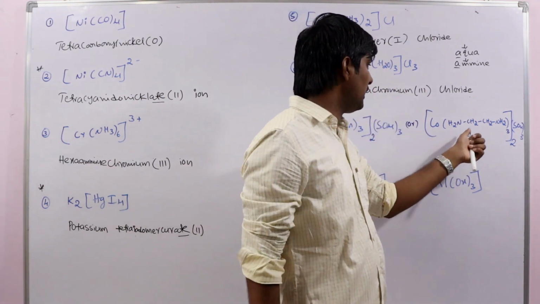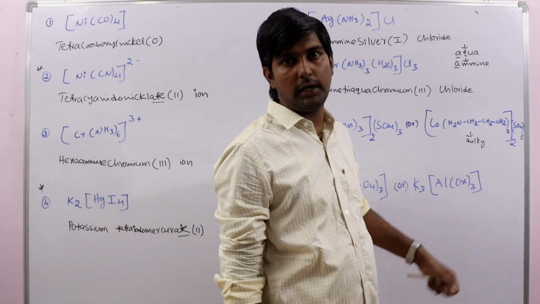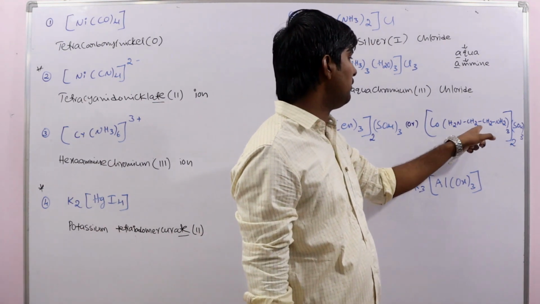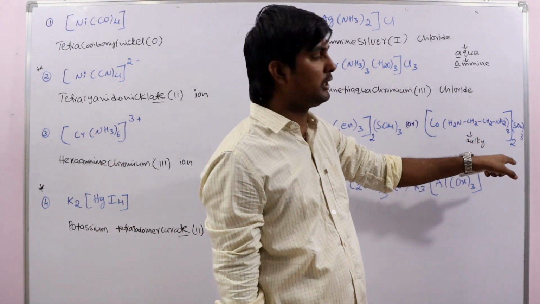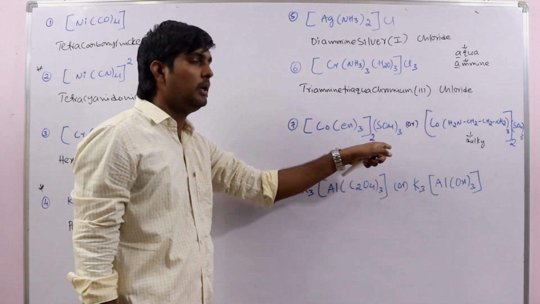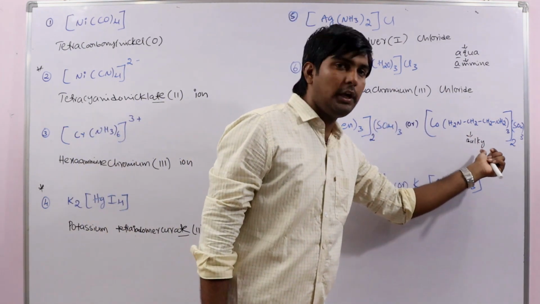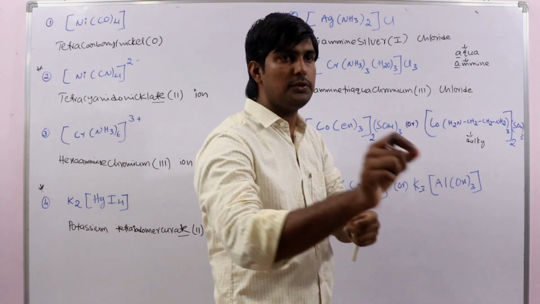And one more thing here, we have already di present in the ligand name, ethane 1,2 diamine. So we cannot write tri ethane 1,2 diamine. We must use tris.